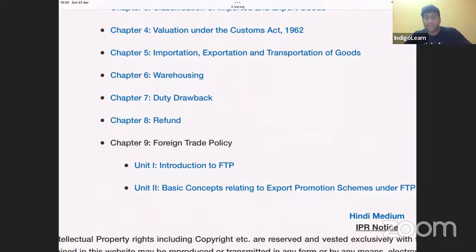Usually prior to 1-2 attempts, FTP was coming in exam for about 4 marks. So don't take any chance, just go through that once and keep in mind the interesting concept of the schemes. Something like advance authorization, minimum value addition is 15%, and duty-free import authorization, minimum value addition is 20%. EPCG scheme, export promotion capital goods, where you have to achieve something like 6 times of duty saved. So like these interesting points, you just keep in mind, because there's a high probability that a question may come in exam for 4 marks, my dear friends. Are we getting clarity?